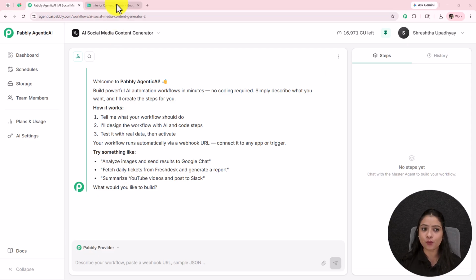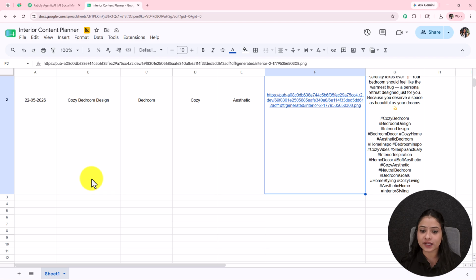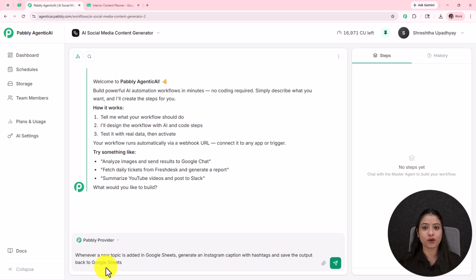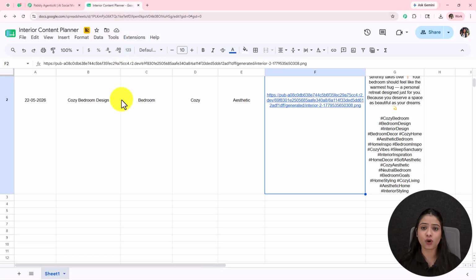For example, I wanted whenever I add a new idea in my Google Sheets, automatically the caption for the post and the image should be generated for my social media postings. But in order to create this automation, I haven't performed any single connection, I haven't done any integration or any configuration. I have simply provided my requirements to AI and my work is done. Let me show you a live example.